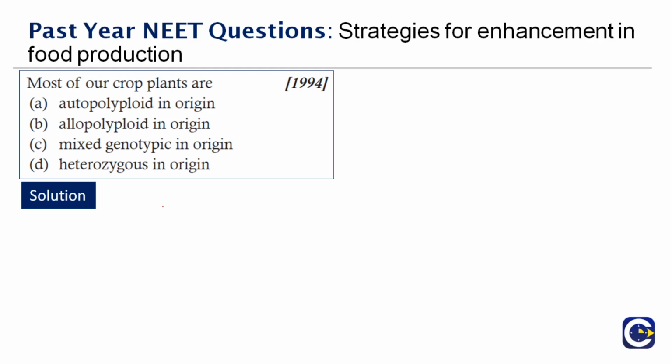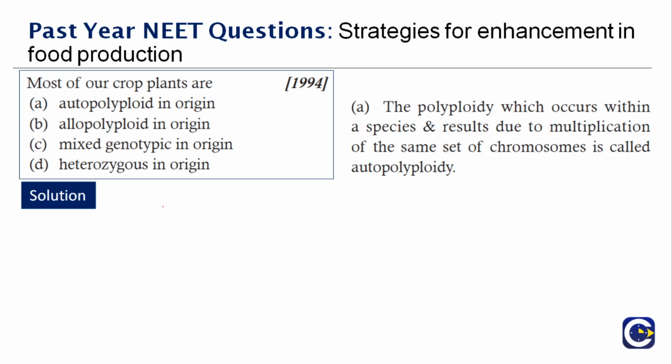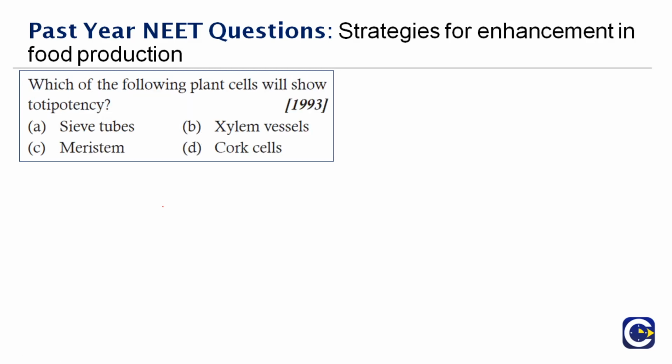Polyploid which occurs within the species and results due to the multiplication of the same set of chromosomes is called autopolyploid. That is automatic. Now you understand what is the definition for autopolyploid. That is the multiplication of the same set of chromosomes taking place. That is why you call that autopolyploid. So most of our crop plants are actually autopolyploid in origin.